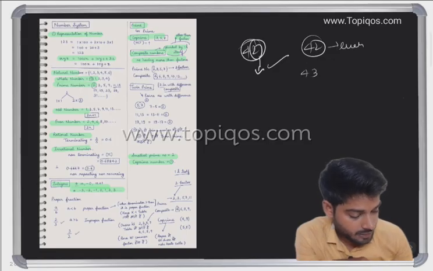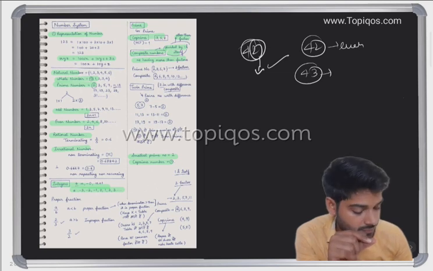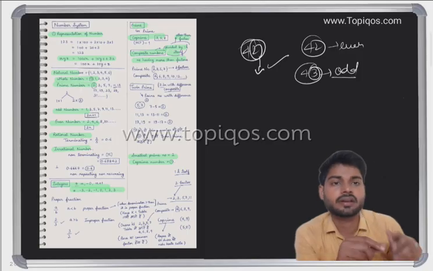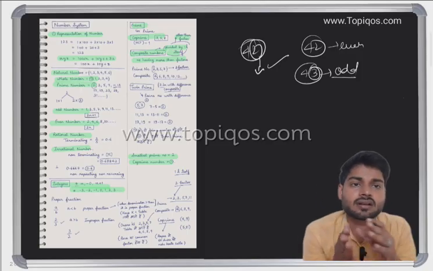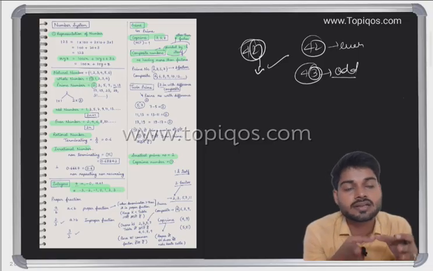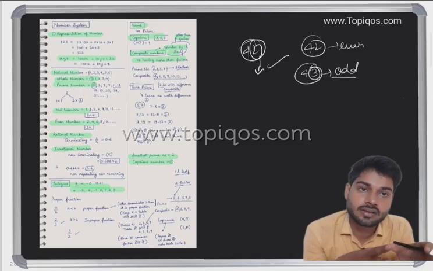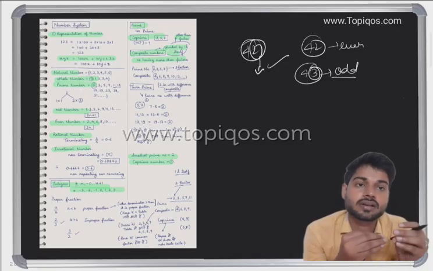If I'm saying 43, it is not divisible by 2, so it is an odd number. So in the case of even and odd, we can look at the unit digit. If you see a unit digit of 1, 3, 5, 7, 9, then it is an odd number. If you see a unit digit of 2, 4, 6, 8, 0, then it is an even number.